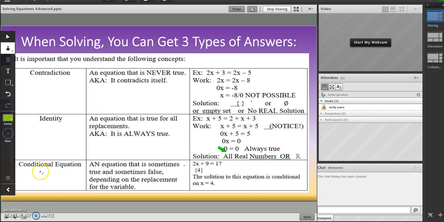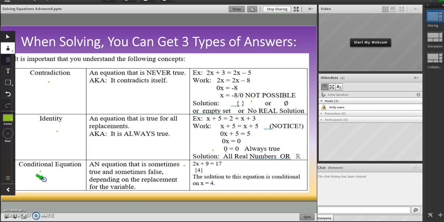So when you get an answer like x equals 4, x equals 1/9, or w equals negative 19 over 35, you get a number. It's called a conditional equation because the value of x is conditional upon that particular value. Identity is where it's always true. It doesn't matter what number you plug in, 9, negative 8, 45, negative 4 million, negative 19 over 35, it will always work out. And then there's the contradiction, where it doesn't matter what you put in, you're not going to get the answer.